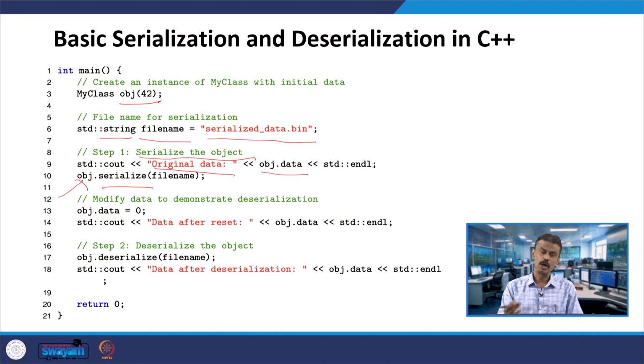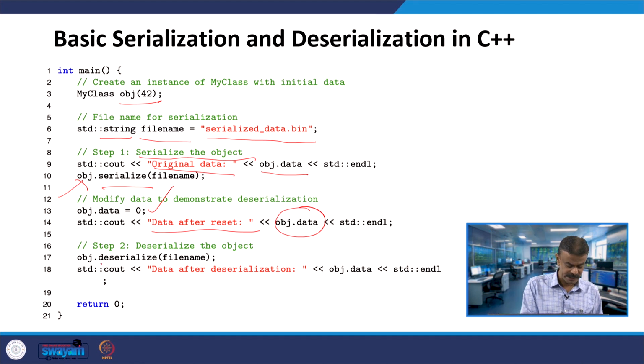Similarly, you are going to deserialize this. For deserializing, initially I initialize the object with obj.data equal to 0, and print data after reset; I am resetting it to 0, so initially it will print 0. Then I call the function deserialize, passing the file name.